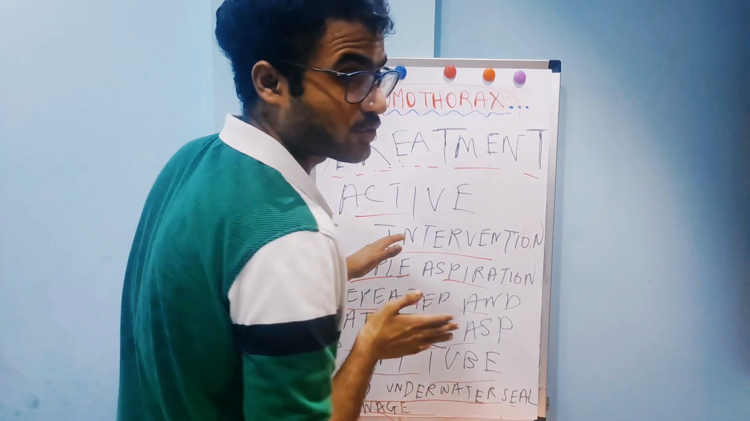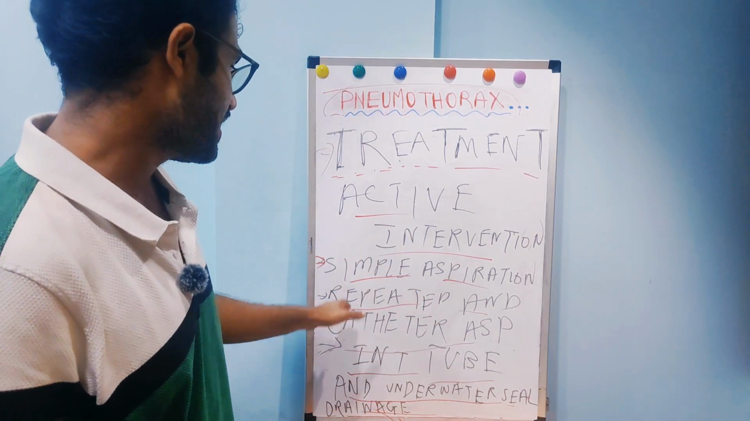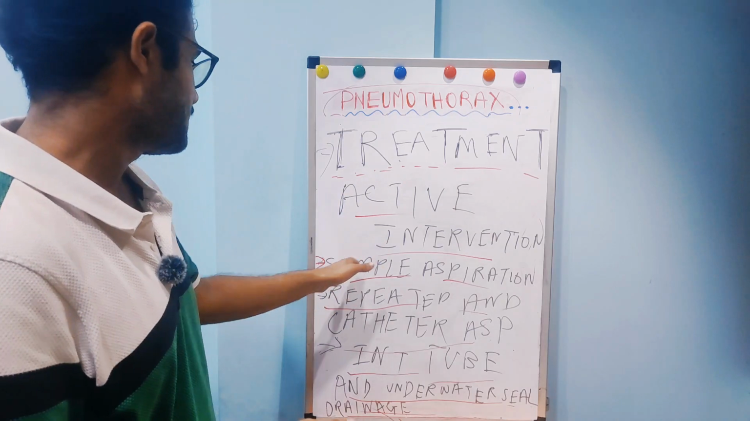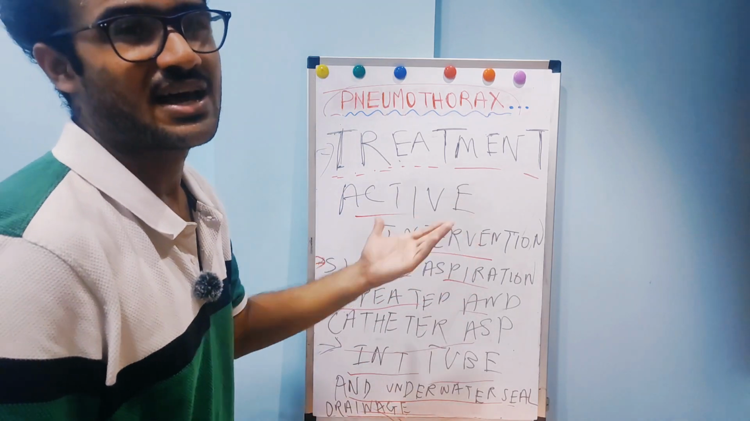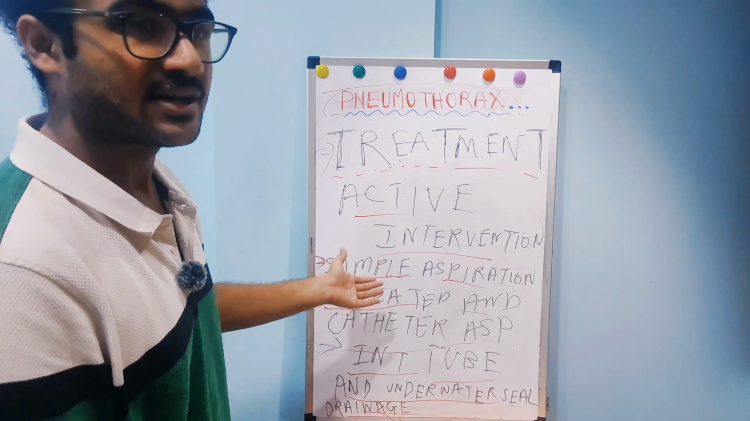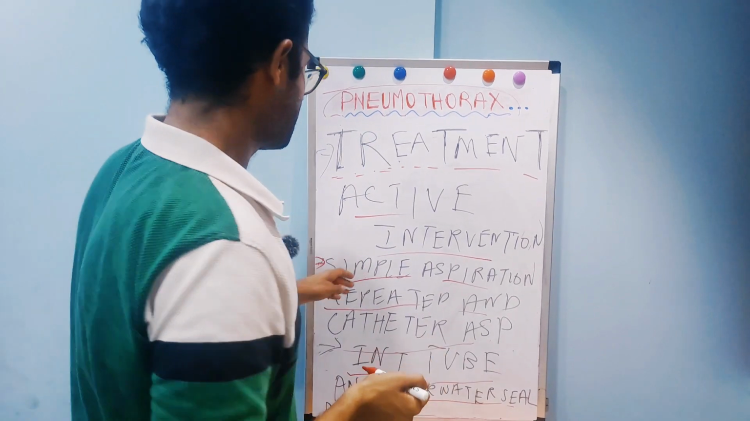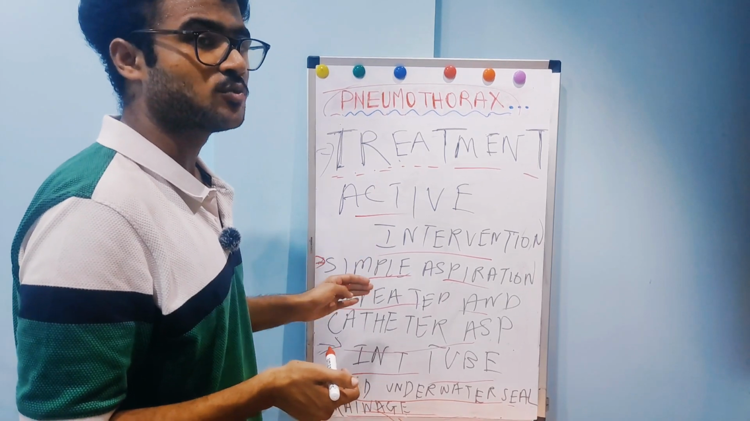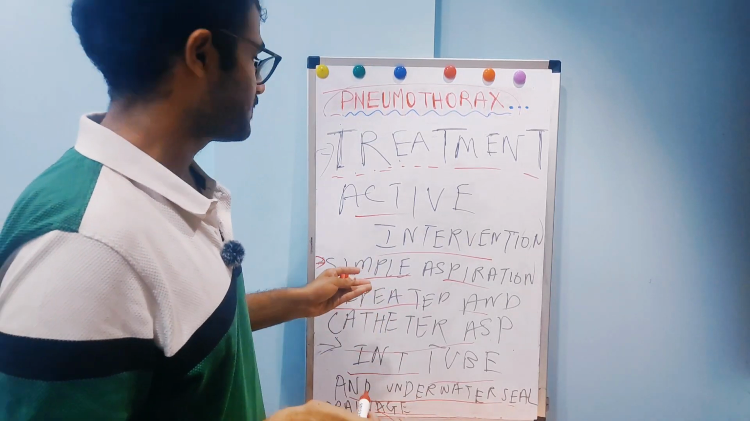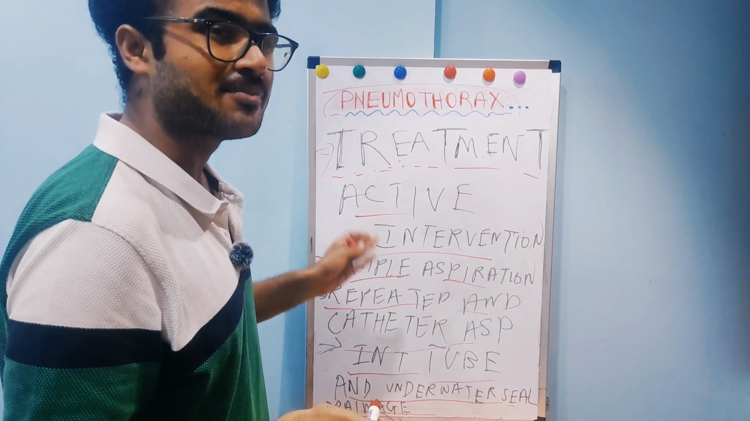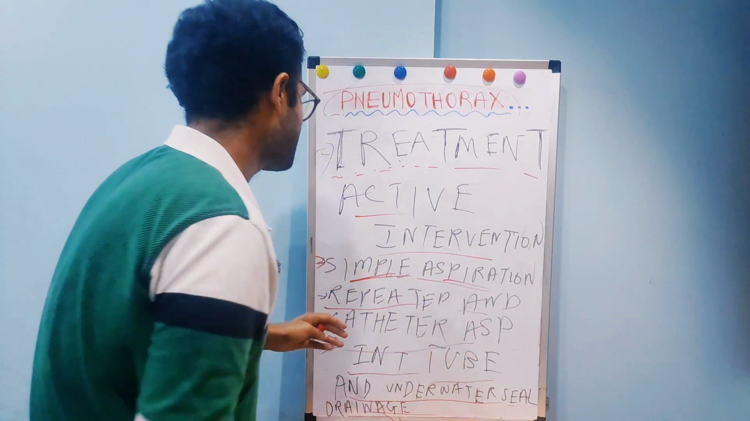Now I would be talking about active intervention. Active intervention deals with aspiration and drainage of the air. First is simple aspiration. In simple aspiration, we aspirate the air, and it is the first line treatment in primary spontaneous pneumothorax, and we do simple aspiration in secondary spontaneous pneumothorax when the pleural tear is less than 2 cm and the patient is minimally breathless and less than 50 years of age. So basically this is simple aspiration.